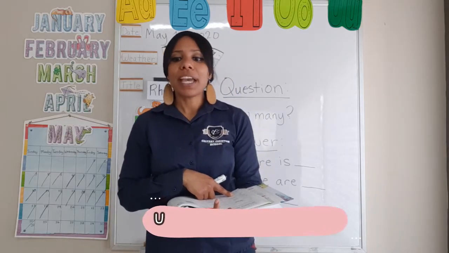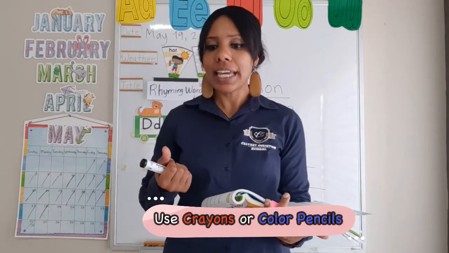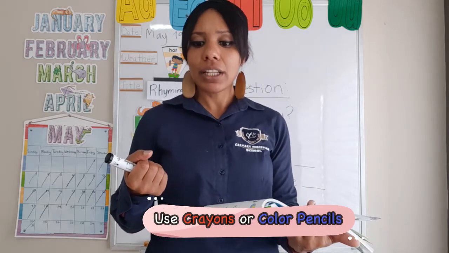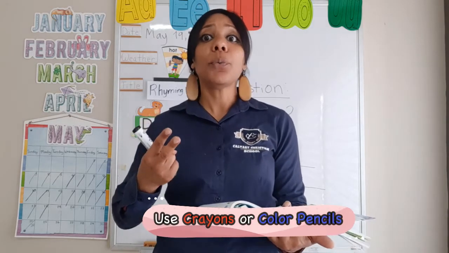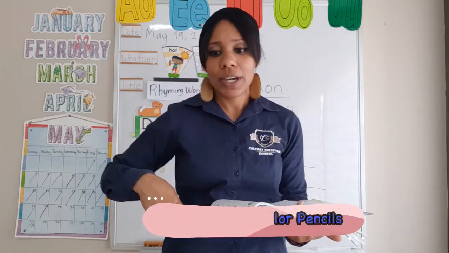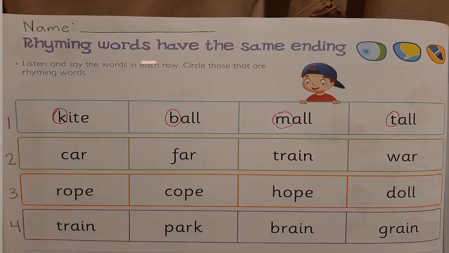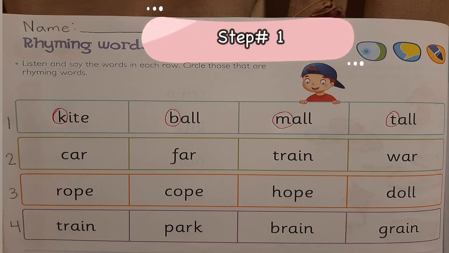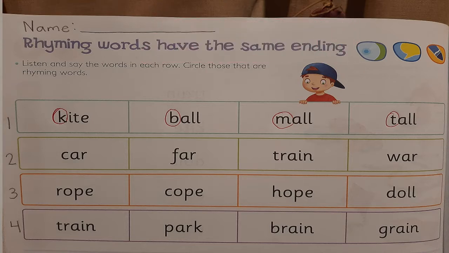So remember that we have to have our pencil ready, and then we have to find the colors red and blue. We can use our crayons or our color pencils. Are you guys ready? Okay, so on the first line, just like you guys see in the picture, we are going to circle the beginning letters of each word.